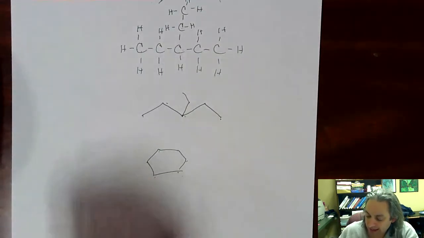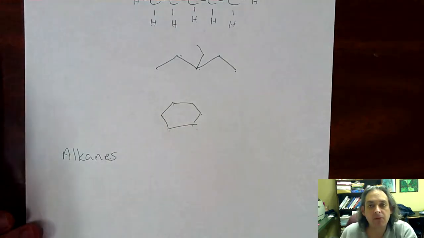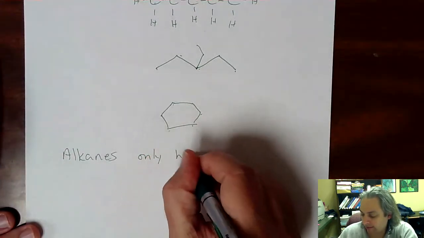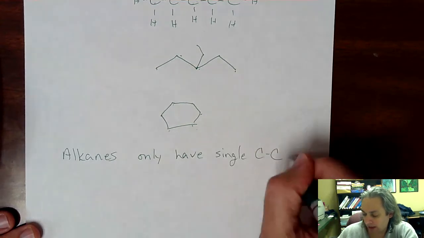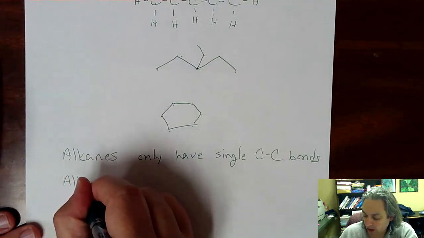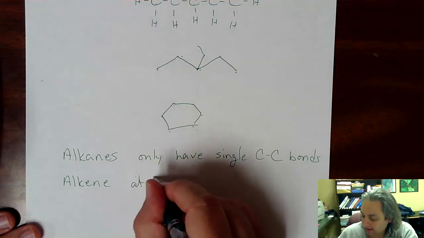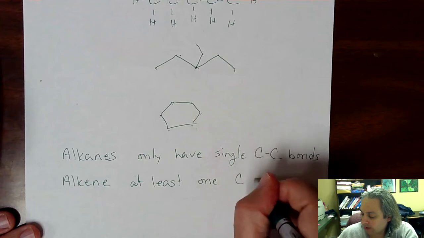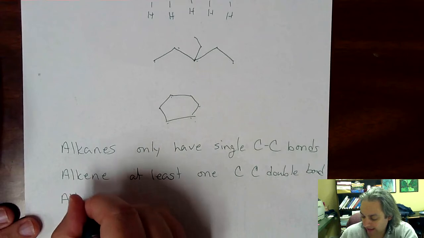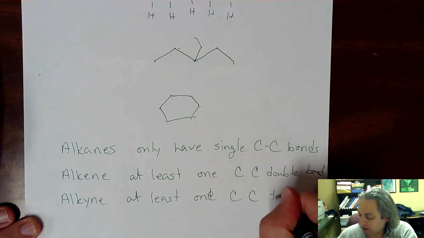The first group, and the simplest of these, are what we call alkanes. In alkanes, all the carbon-carbon bonds are single bonds. So we only have single carbon-carbon bonds in an alkane. The second group is what we call an alkene. In an alkene, we have at least 1 carbon-carbon double bond. And the third group is what we call an alkyne, which has at least 1 carbon-carbon triple bond.